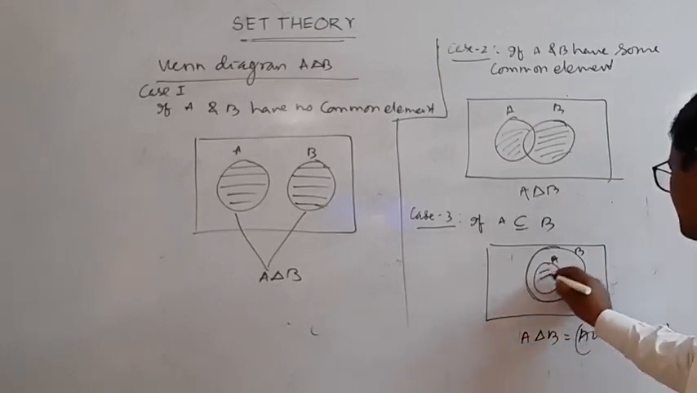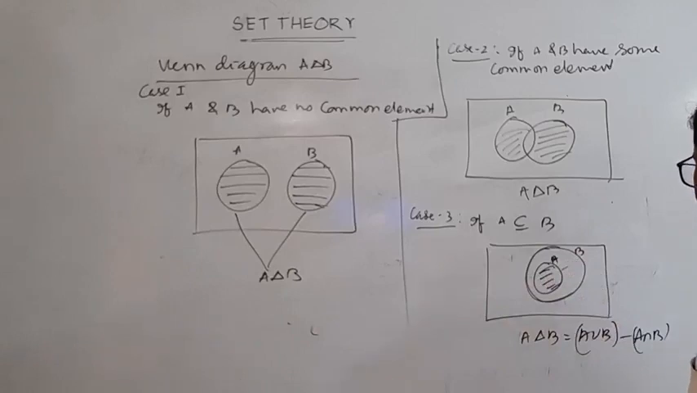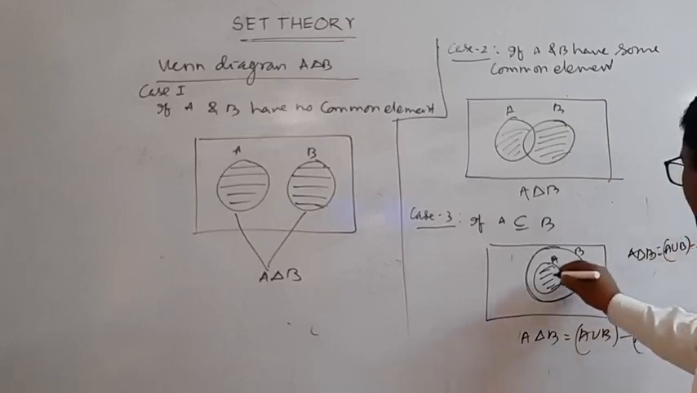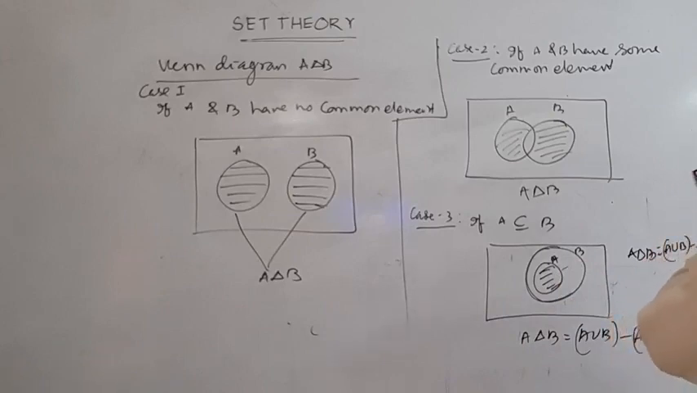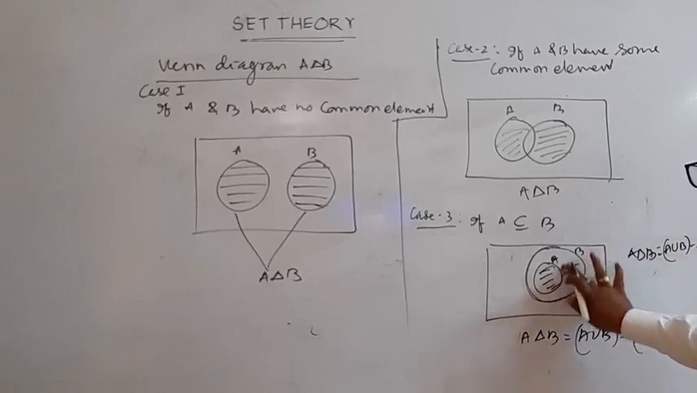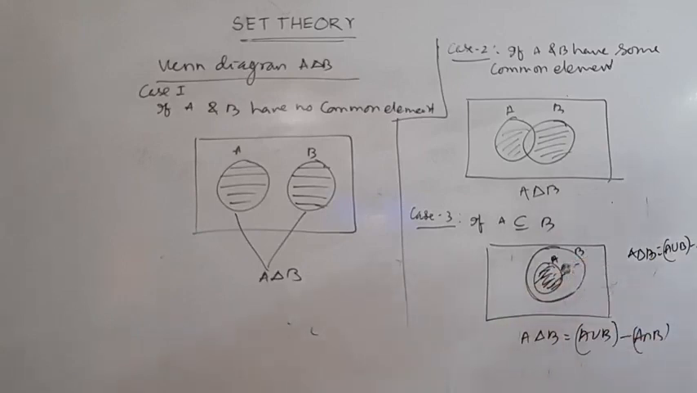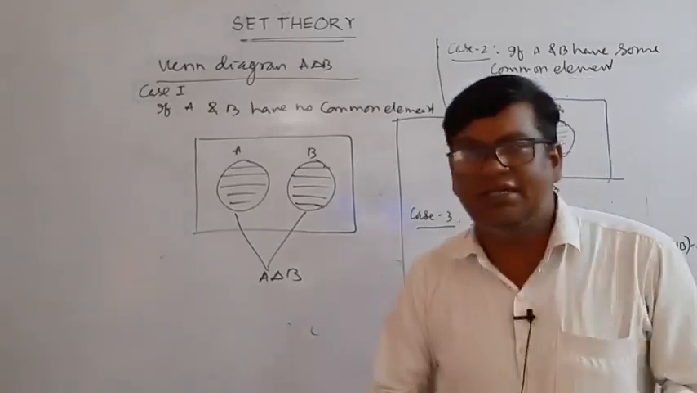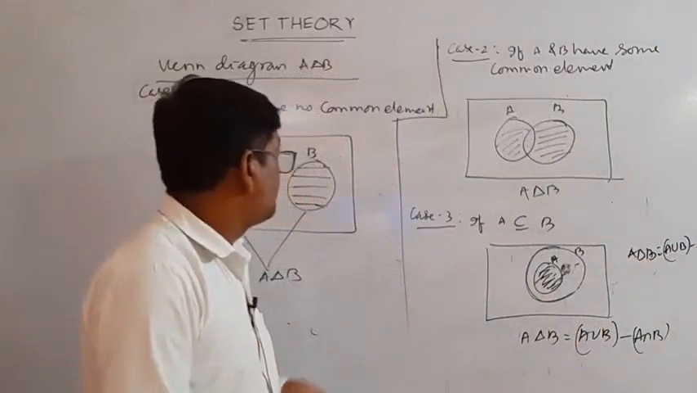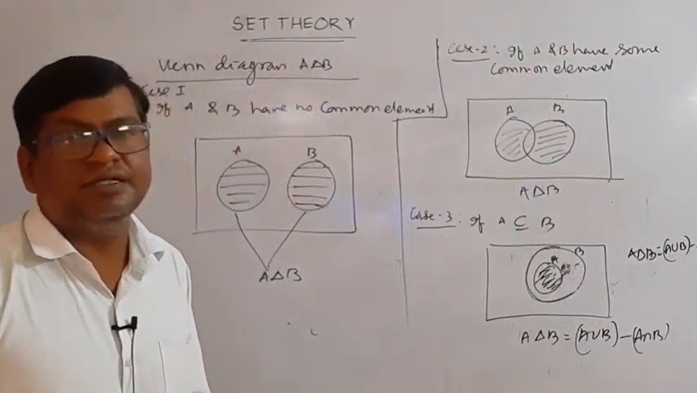Or we can write A delta B is equal to A union B minus A intersection B. A union B is equal to set B, minus the common element. So this is the region when A is a subset of B. That is symmetric difference. Now, what is the complement of a set?